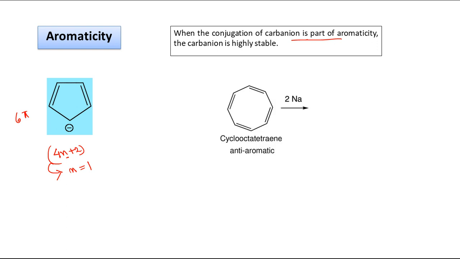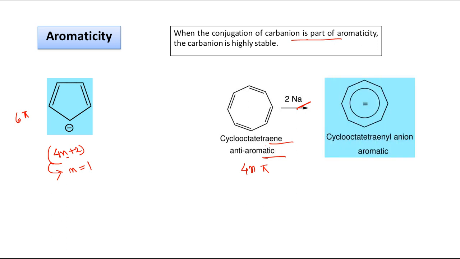Now here we have cyclooctatetraene. This is anti-aromatic. It follows the 4n pi rule, but it is anti-aromatic and highly unstable. But when we add Na, 2 electrons will be added to it. Now when 2 electrons are added, it becomes the cyclooctatetraenyl dianion.